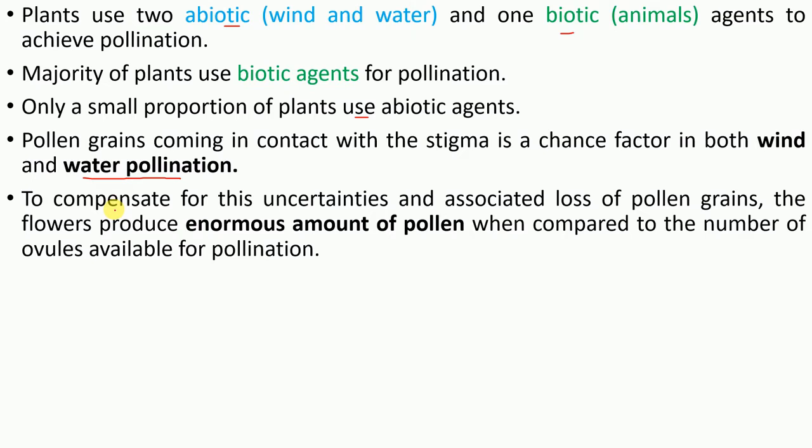Again, same case like animals. Here plants produce an enormous amount of pollen grains because there is so much chance of losing this pollen, and that's the reason, right? Compared to the ovules, or you can say compared to the eggs.